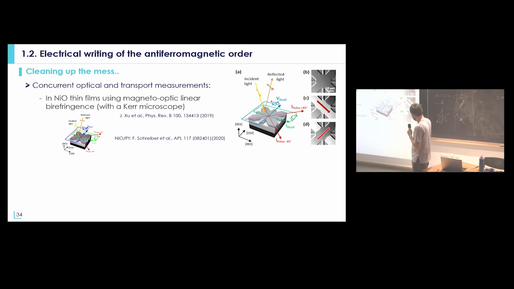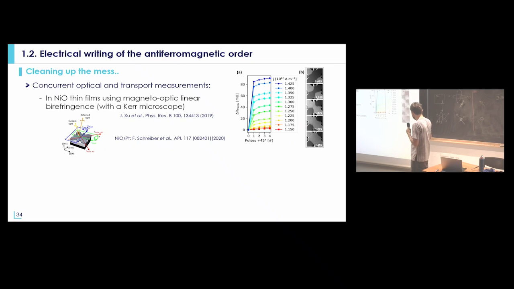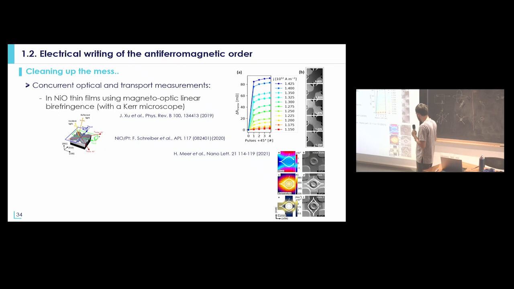If you rotate by 90 degrees the direction of the current pulses, you switch back the direction of the antiferromagnetic order. So it was quite a nice observation that you could switch the direction of the antiferromagnetic order, and that the amplitude of the switching was indeed depending on the amplitude of the current that we were putting in the system. But what was realized at the same time, basically, is that if you do exactly the same